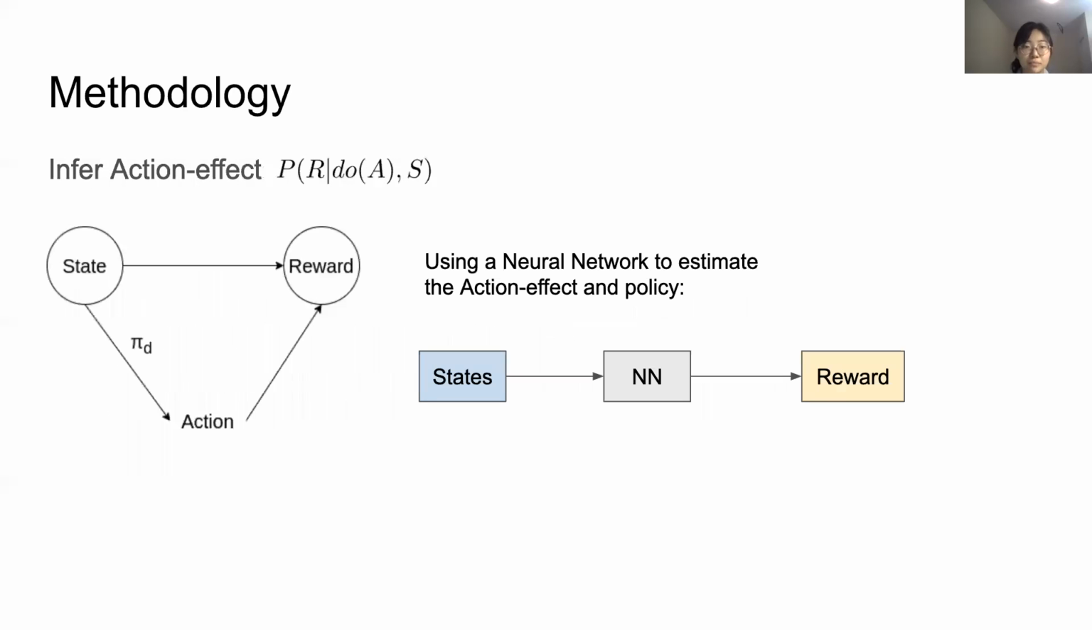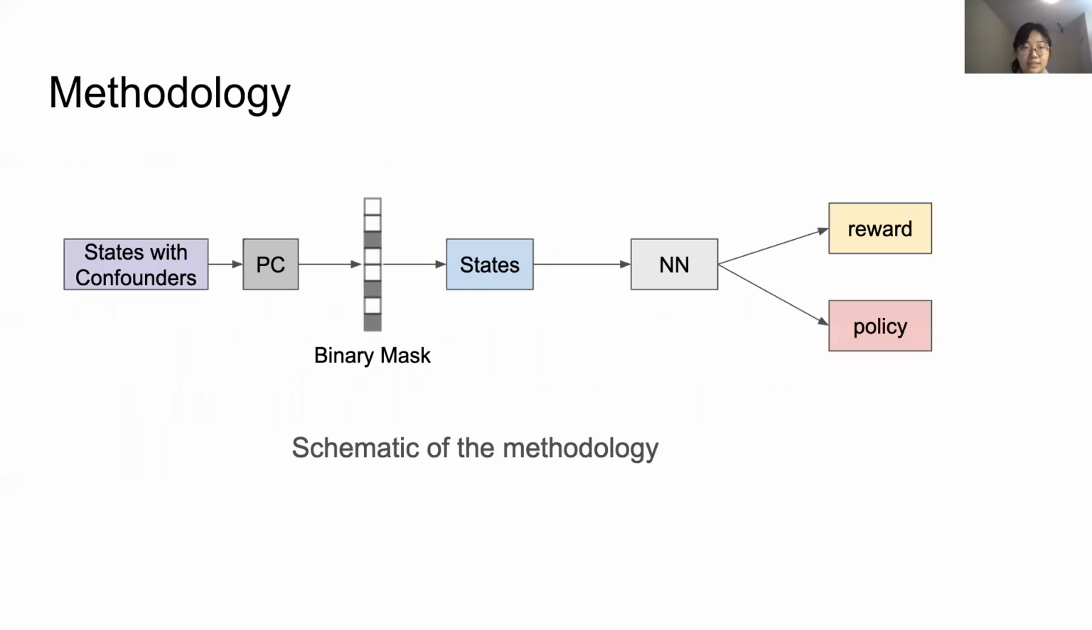Next slide, please. So here we have the DAG, which has the nodes of state, action, and rewards. And we use the neural network to estimate the action effect and also the policy. Next slide. So the overall structure of our algorithm is we have the states with confounders as input, and then we run the PC algorithm to get the binary mask to remove all the confounders to get the cleaner states and pass it to the neural network to obtain the reward estimation and the policy.